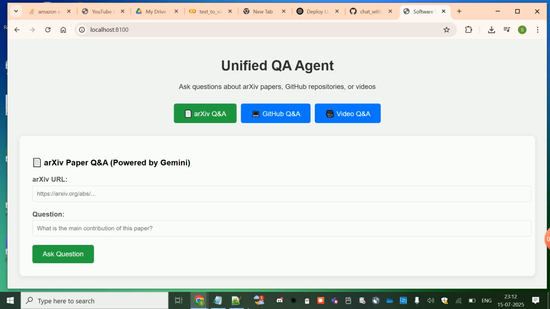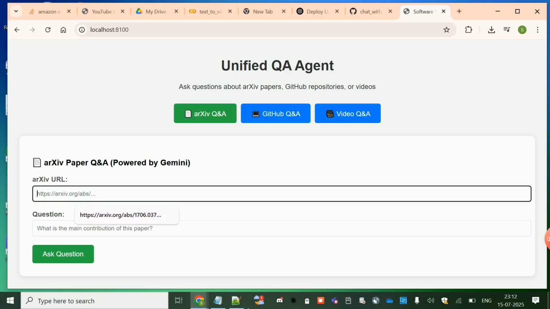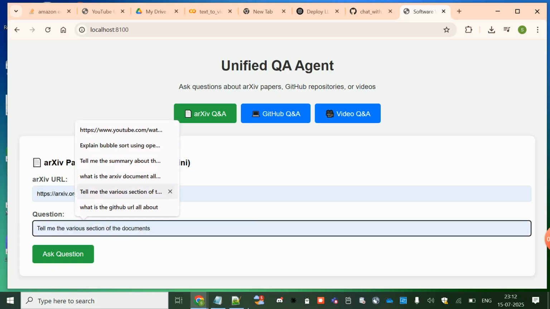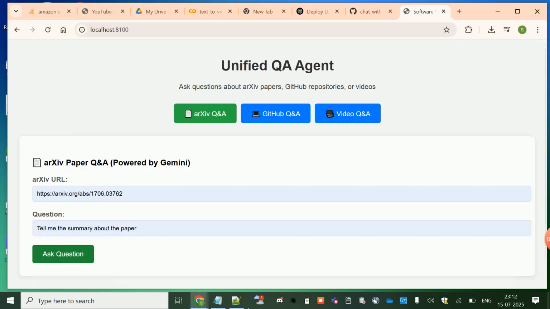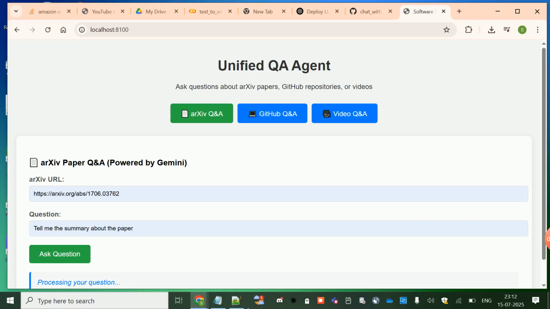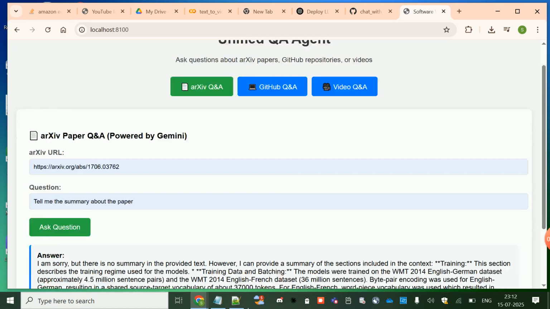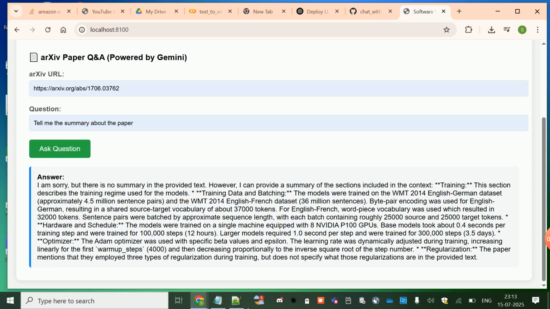So let's go to Arxiv, and then we type some question here: tell me the summary of this paper. So I'm going to get the summary of the paper. Let's wait for some time. Yeah, as you can see, you can get the summary of the paper provided.